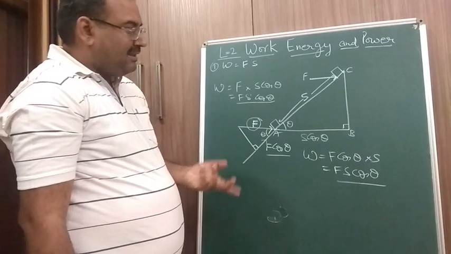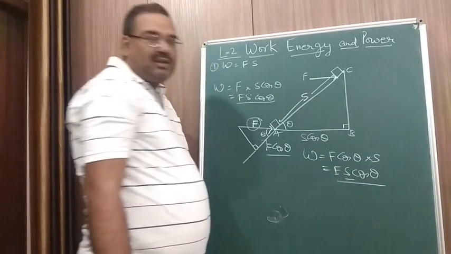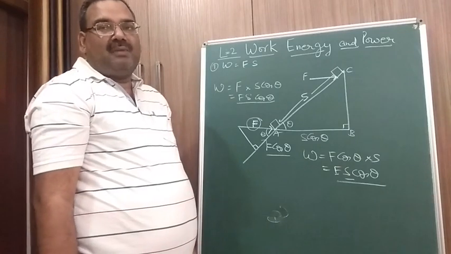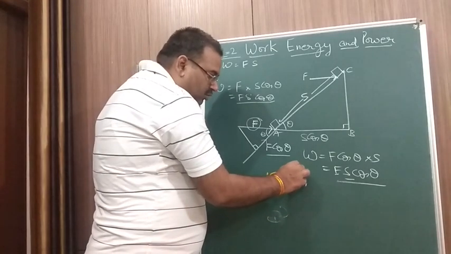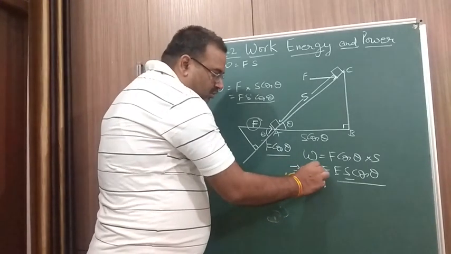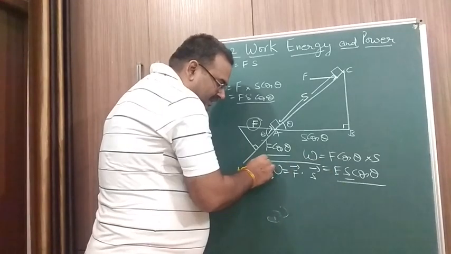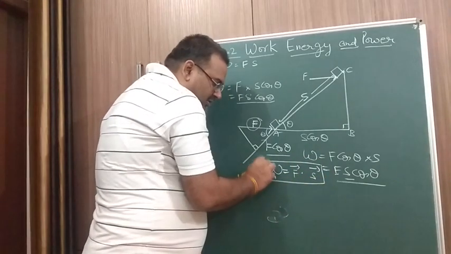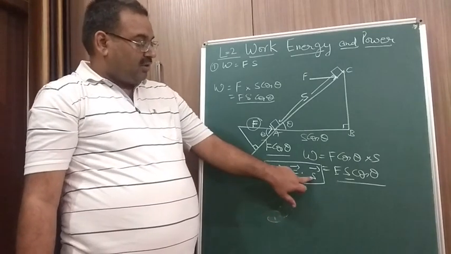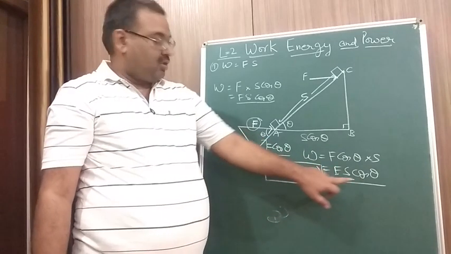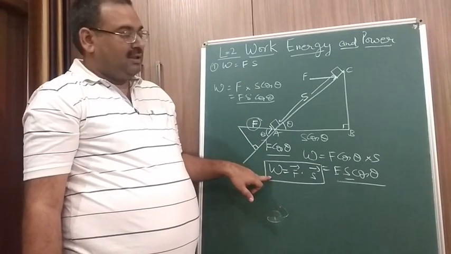What is theta here? Theta is the angle between F and S. Now F is a vector quantity. S is also a vector quantity. W equal to F dot S. This is the dot product of two vectors, F dot S, which is equal to Fs cos theta, and work is a scalar quantity. I hope it's clear.